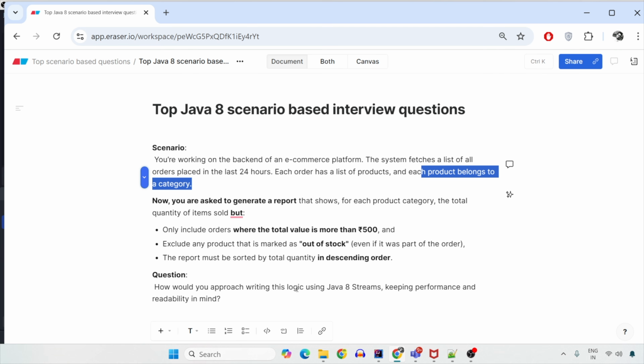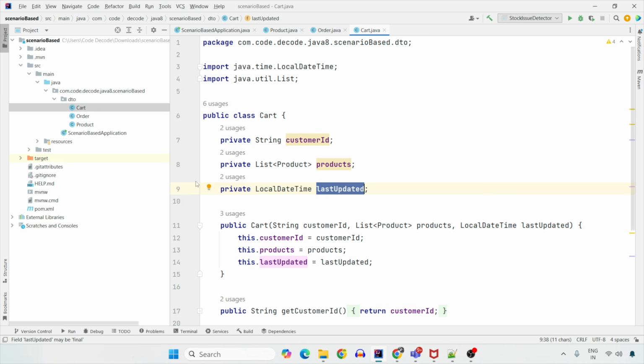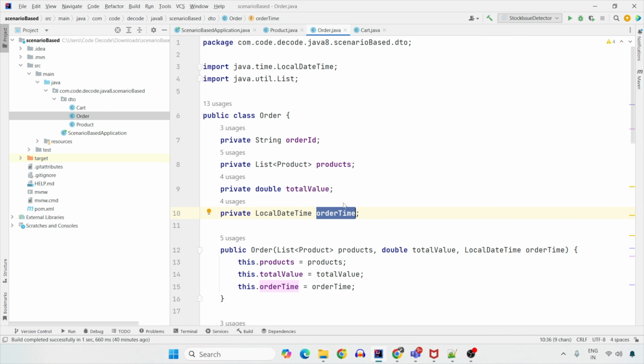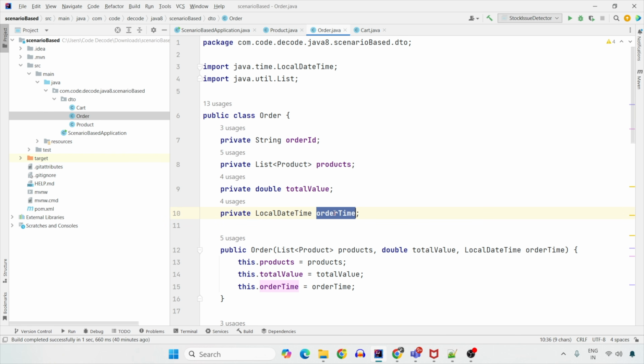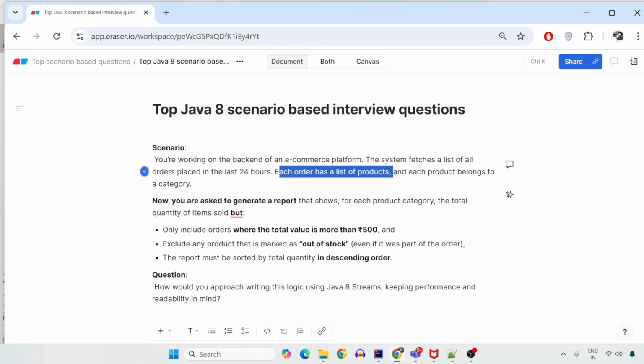Too much of theory. Let's see with the code, okay? So what it says, you have an order. So let's see in the code, I have some POJOs already created for you, okay? So you have an order. That order is placed at some order time, that is maybe today at 10 p.m. Each order has a list of products.